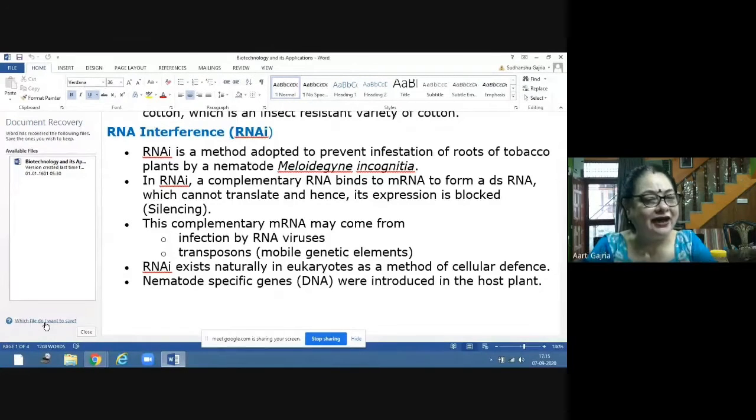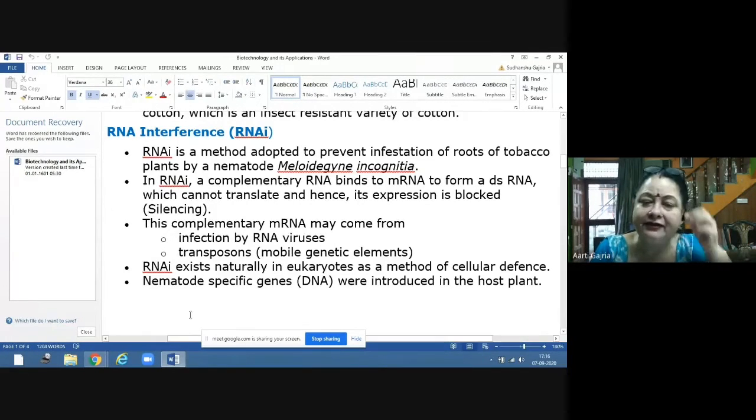So this complex is formed, and it will then break down the double-stranded RNA, and whichever genes you don't want to express, that would be silenced. This is also very specific. Only that portion of the messenger RNA would be silenced by RNA interference.